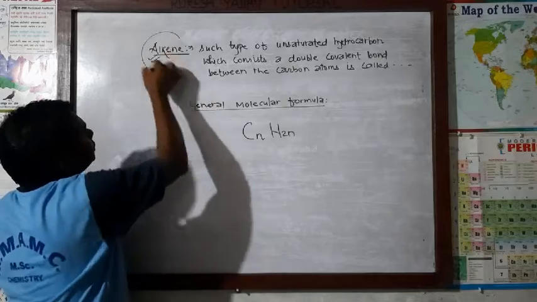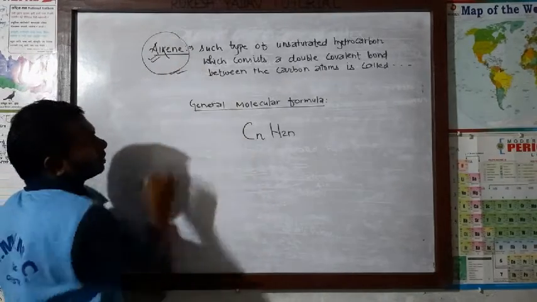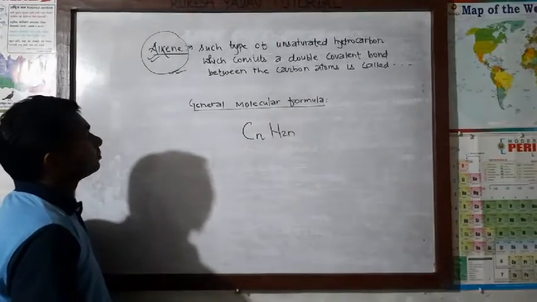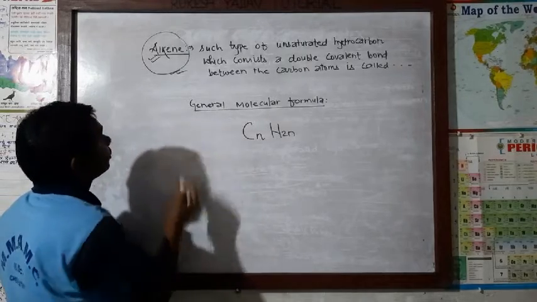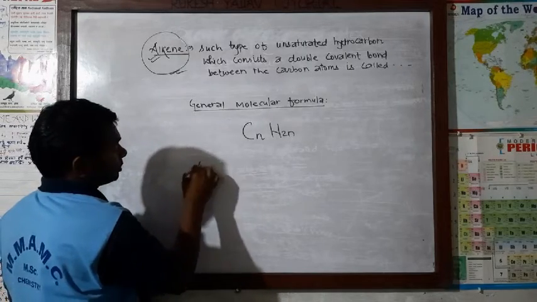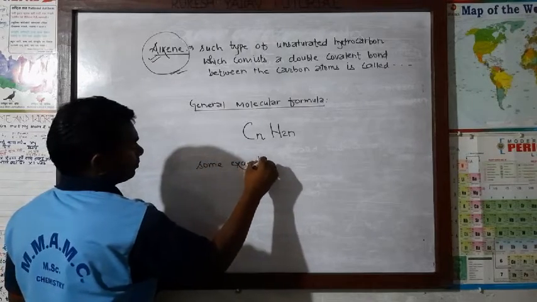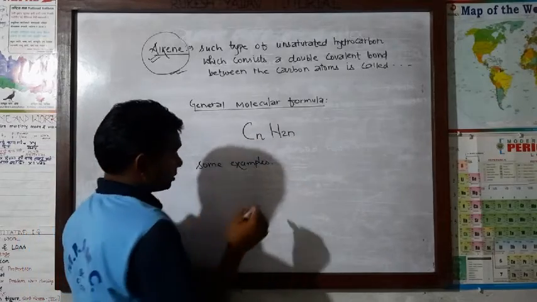First of all, we are going to study about alkene. First, we have written the definition. After that, the general molecular formula we have discussed. Now, some examples of alkene we are going to write. On the basis of this only we can write some examples.